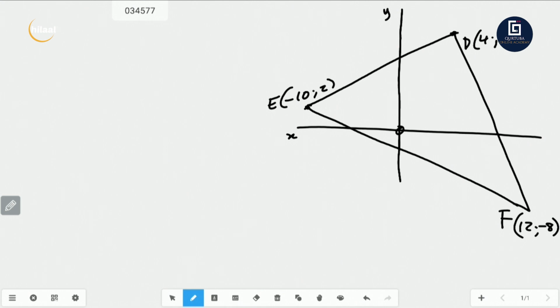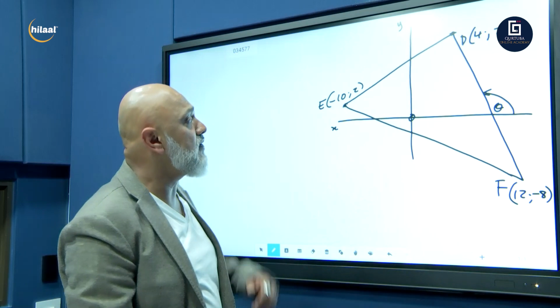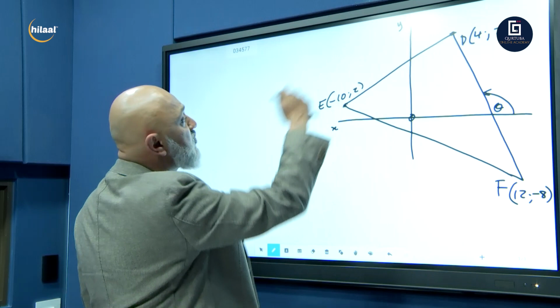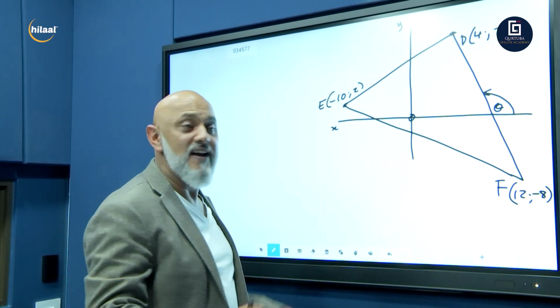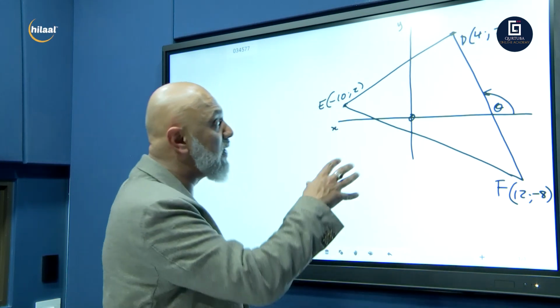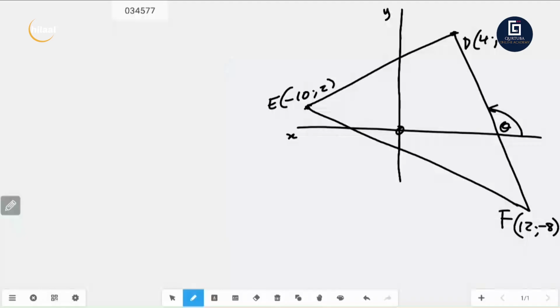Let's call this angle here angle theta. So there we go, guys. Take this diagram down: D, E, F. D is 4 and 20, E is minus 10 and 2, F is 12 and negative 8. Now let's start off. Let's build you up with about 20 marks for grade 11s and grade 12s. We're then going to combine this with some circle analytics exclusively for grade 12. So stay tuned to channel 347 Hilaal TV.